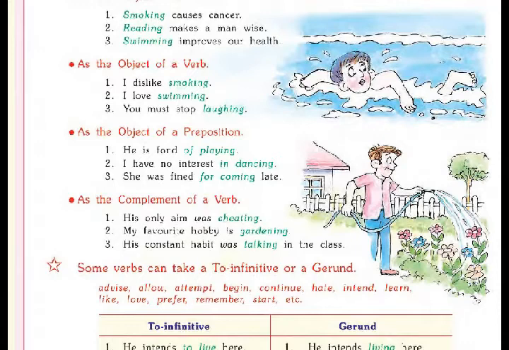And after that, as the complement of a verb. For example, his only aim was cheating. Here we are giving a complement about a verb. Second, my favorite hobby is gardening. Third, his constant habit was talking in the class.